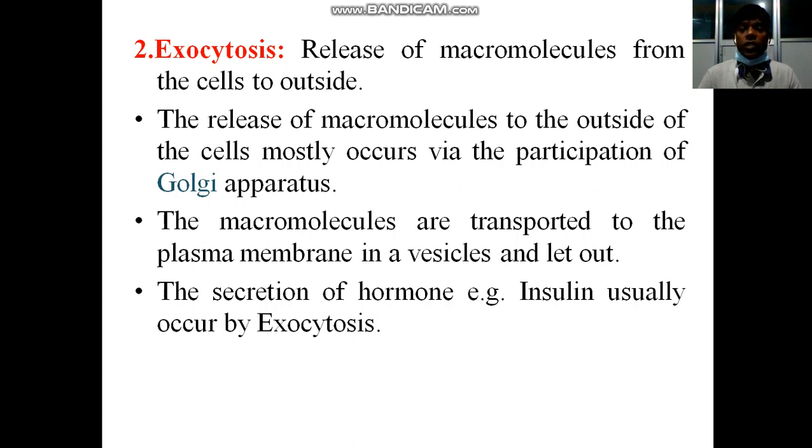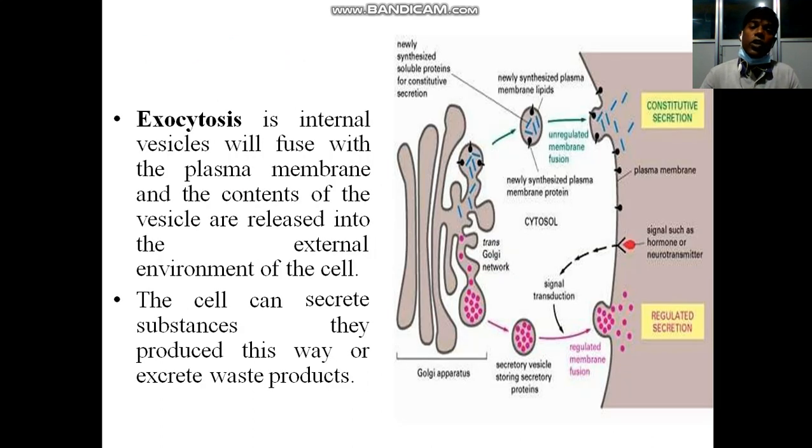The secretion of hormone, that is insulin, usually occurs by exocytosis. In exocytosis, internal vesicles will fuse with the plasma membrane and the content of the vesicles are released into the external environment of the cell. The cell can secrete substances they produce this way or excrete waste product.